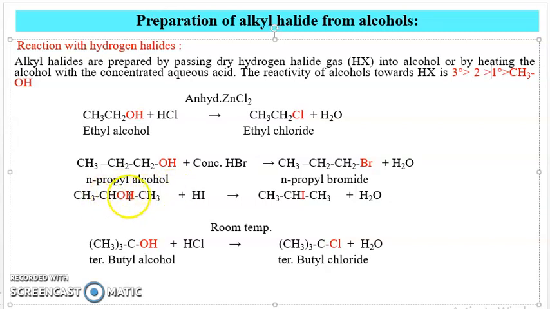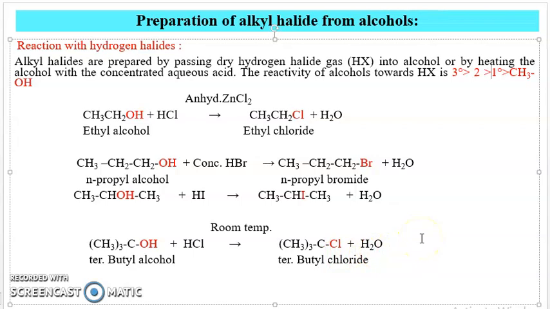This is a secondary alcohol. The OH group is attached to the second carbon, that is 2-propanol. When it reacts with hydroiodic acid, we get the iodine at the second carbon. Therefore, it is 2-iodopropane or isopropyl iodide plus water. Then next, a tertiary alcohol reacts with HCl at room temperature, because tertiary alcohols are more reactive than other alcohols, that is secondary and primary alcohols and methanol. Therefore, they require only room temperature, and we get tertiary butyl chloride, with water as a byproduct.